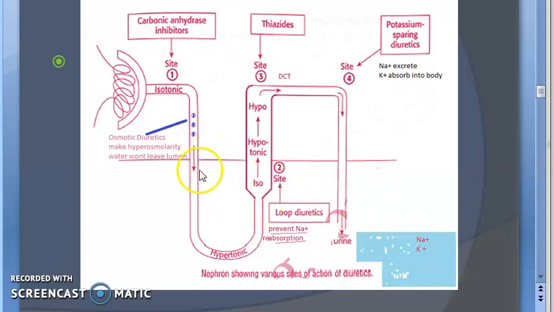So what will happen with loop diuretics? First of all, look at loop diuretics. They will prevent the reabsorption of sodium. So sodium will end up coming into the urine, and water will follow anyway. Keep in mind, all these diuretics do one thing: they prevent sodium reabsorption by our body, and hence they prevent water reabsorption by our body.